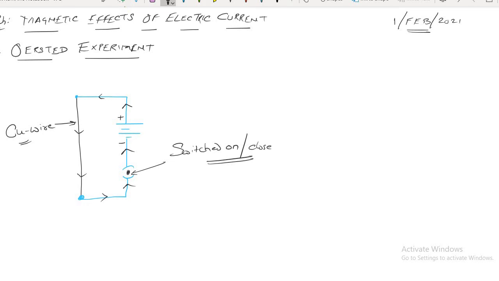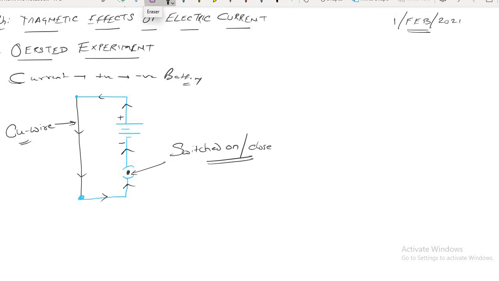Can you see the direction of the current? Yes, sir. So current flows from which direction? Remember, current flows from positive to negative of the battery. It starts on the positive and it will end in the negative. So this much we have learnt in the electricity chapter. That's correct.